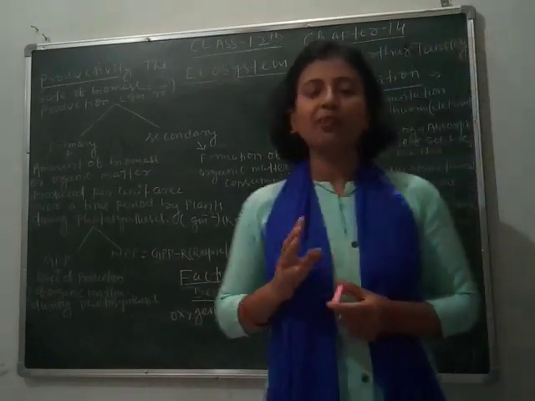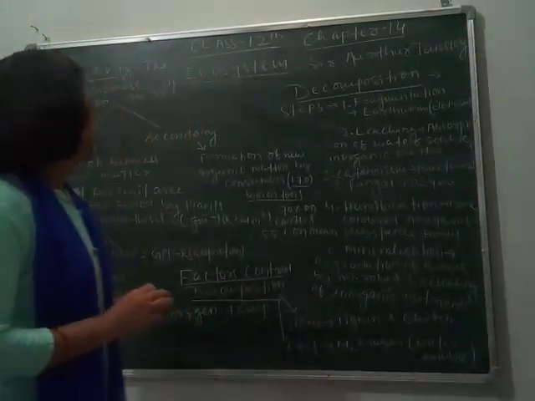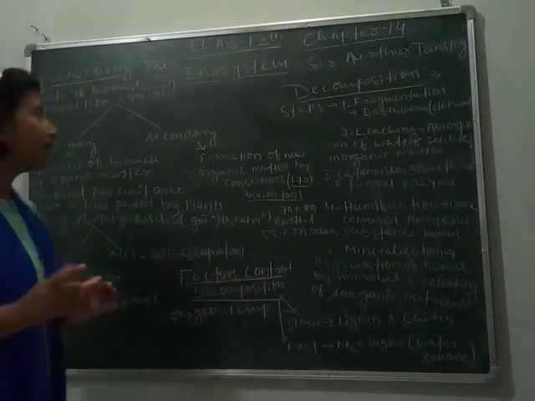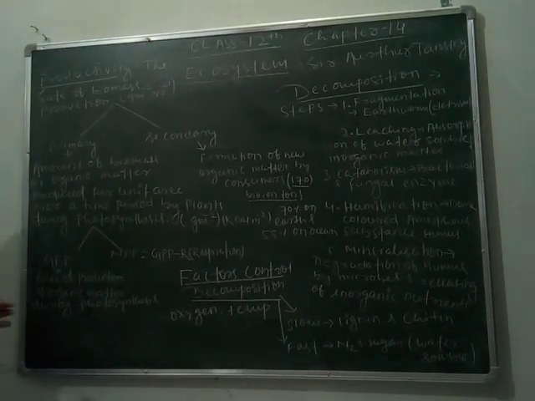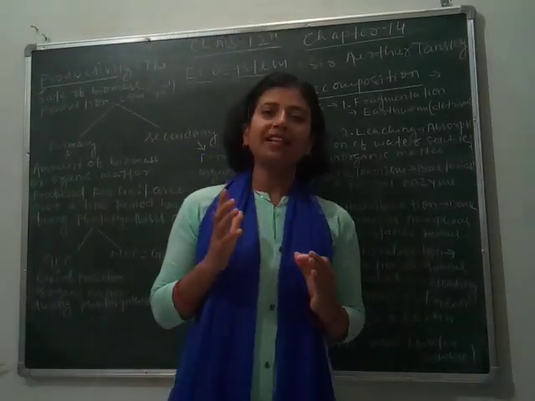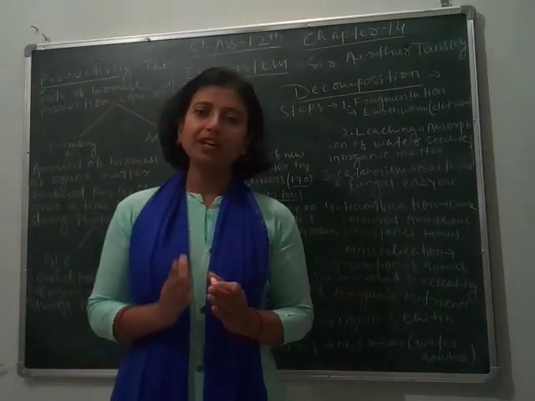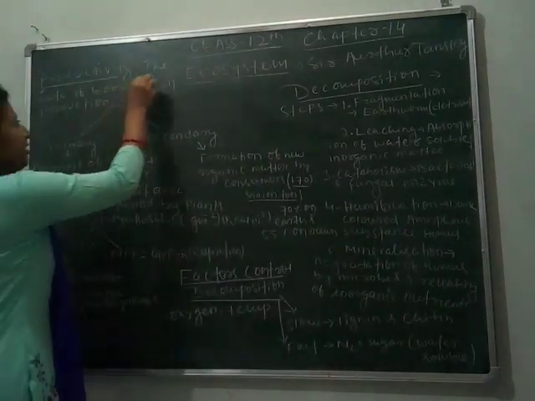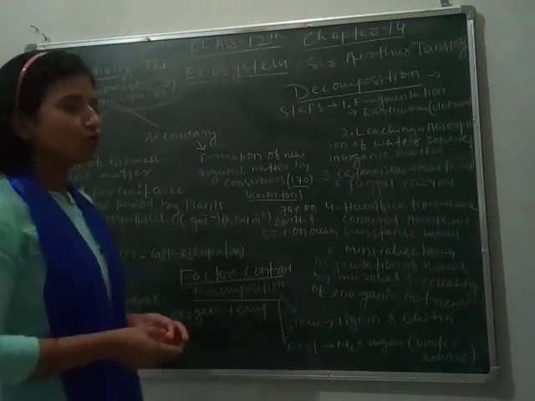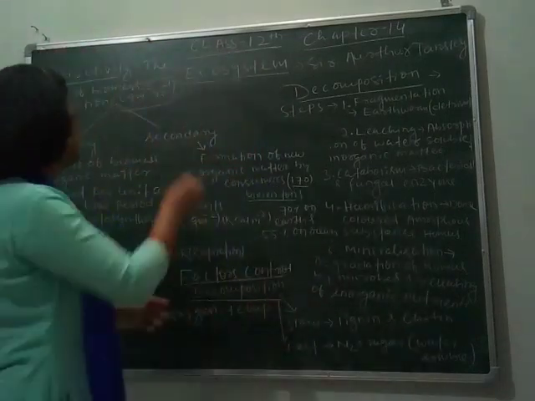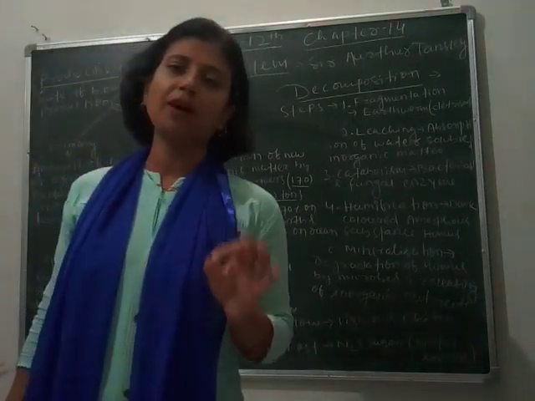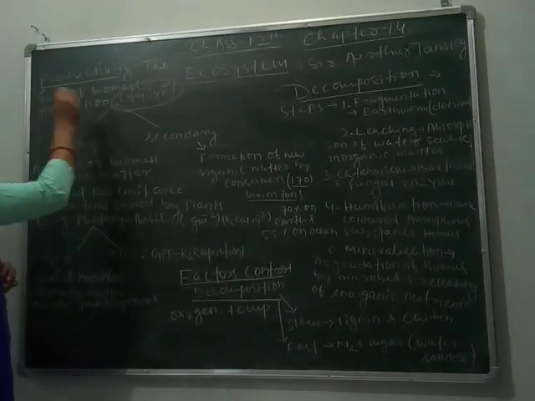So, out of the four important functions of an ecosystem, I am going to teach you about the first function, that is productivity. First, we have to understand what productivity is. Productivity is the rate of biomass production, meaning how much biomass is produced by living organisms, by the plants during photosynthesis. The unit through which it is measured is gram per square metre per year. In any particular time, in any particular area, the production of biomass by living organisms is called productivity.